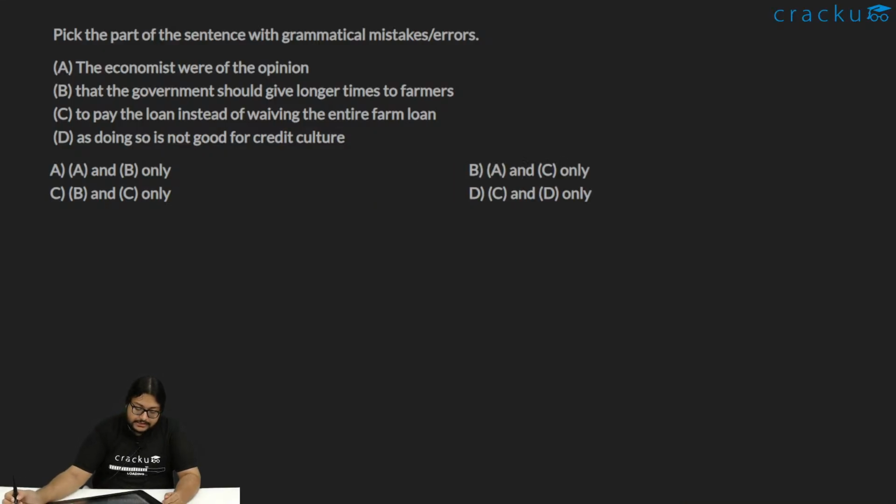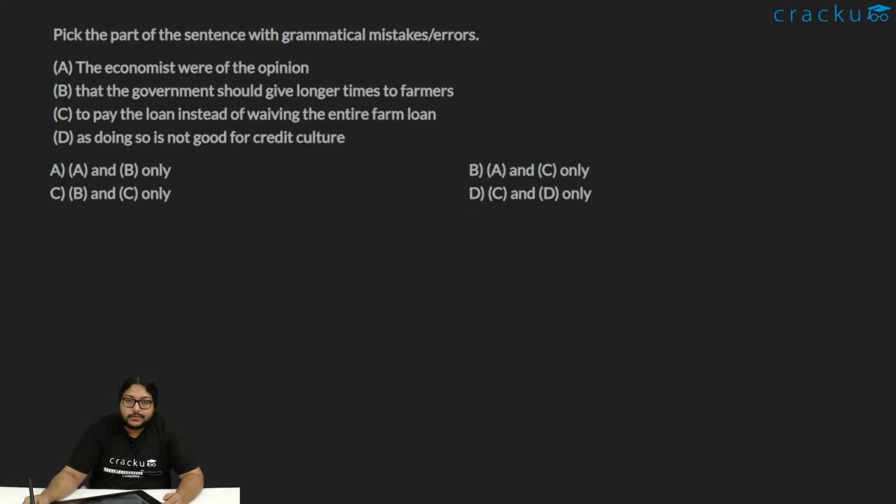Okay, let's read the sentence. The economists were of the opinion that the government should give longer times to farmers to pay the loan instead of waiving the entire farm loan, as doing so is not good for credit culture.